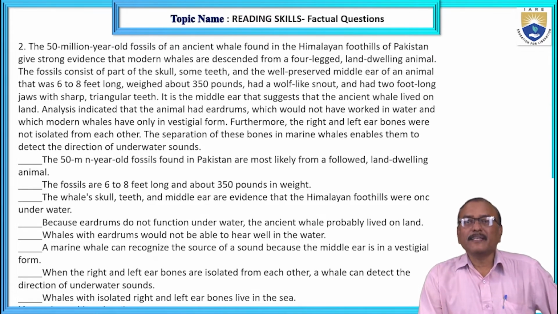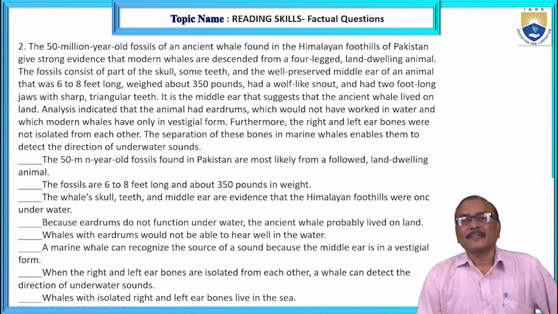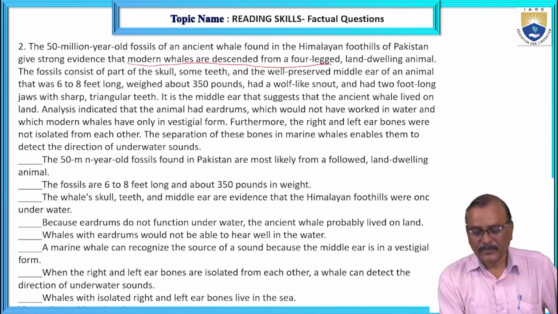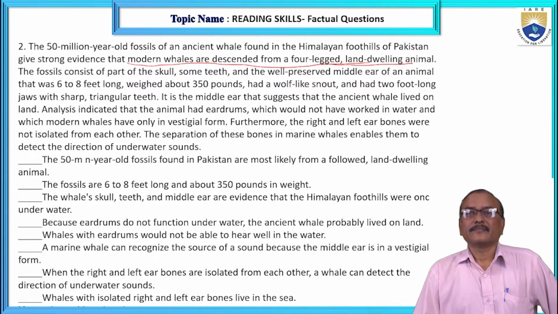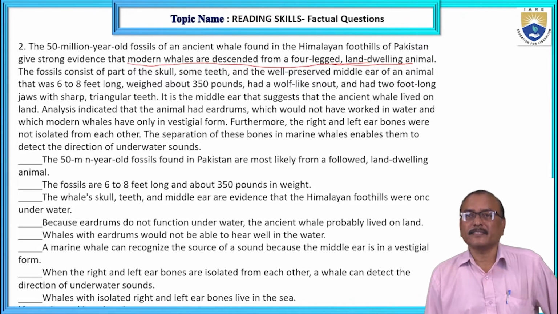The 50 million year old fossils of an ancient whale found in the Himalayan foothills of Pakistan give strong evidence that modern whales are descended from a four-legged land-dwelling animal. You see this one. Modern whales are descended from a four-legged land-dwelling animal. Means ancient, okay, fossils here. Ancient whales are four-legged, land-dwelling.